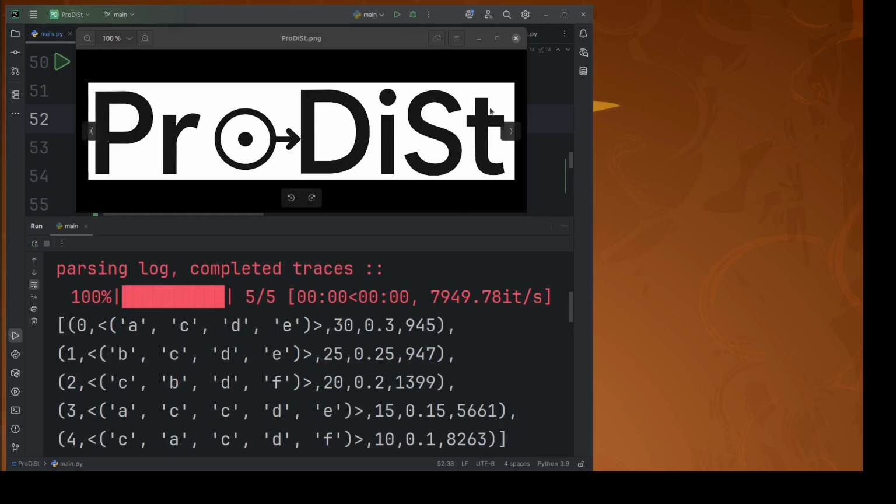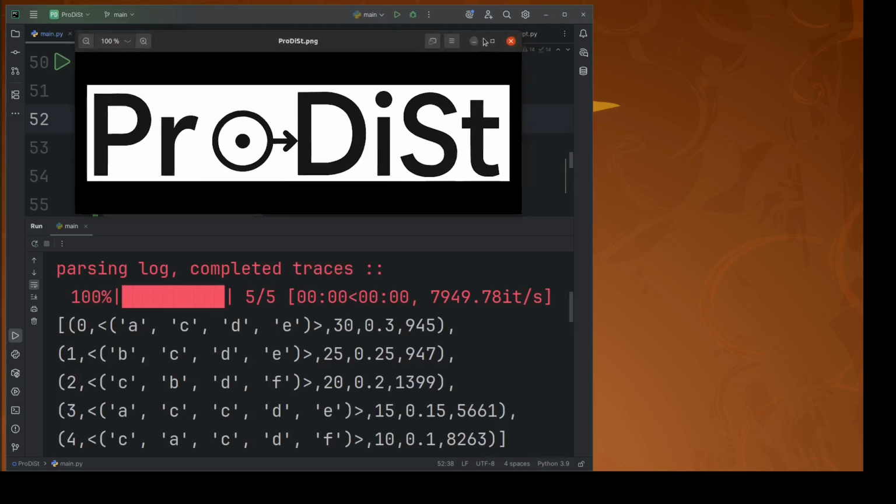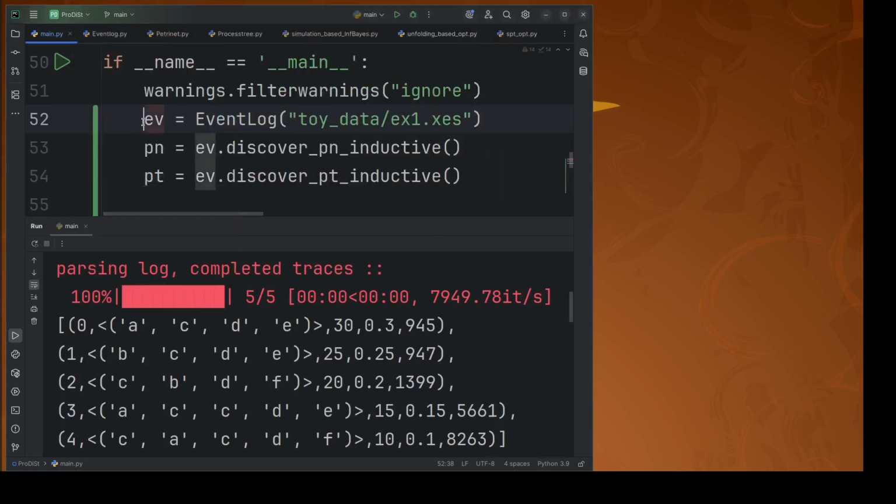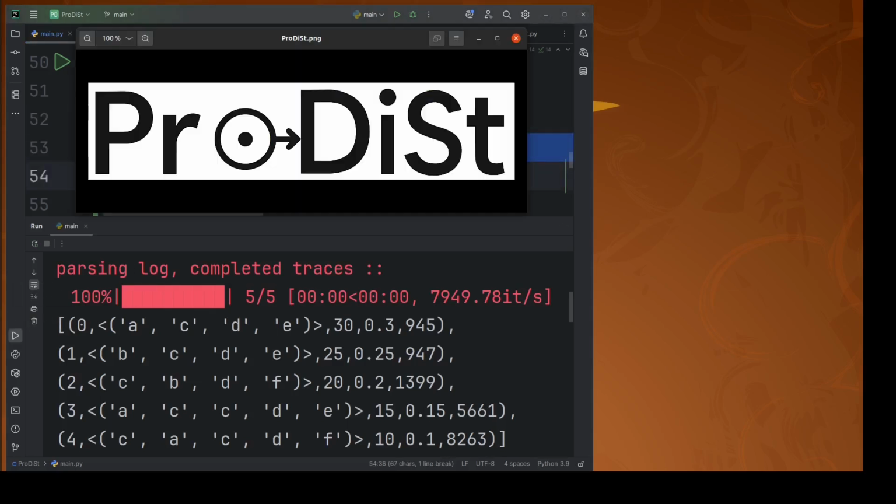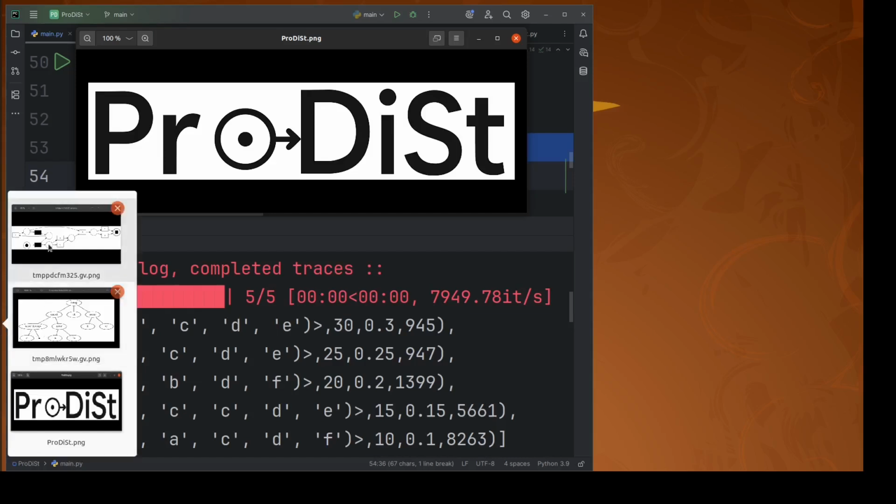These models capture two complementary aspects, the control flow aspect of event logs and their stochastic aspect, which is derived from the frequencies of observed traces. Within the tool, you can import event logs in the standard XES format and discover either stochastic Petri nets or stochastic process trees, whose control flow parts are discovered using well-known process discovery methods, such as the inductive miner.